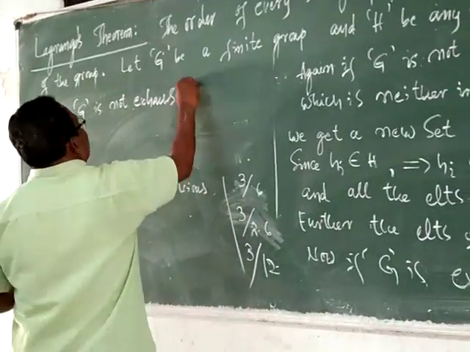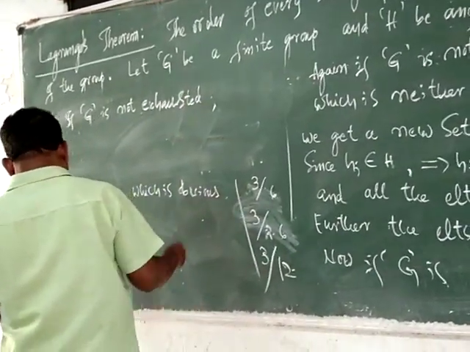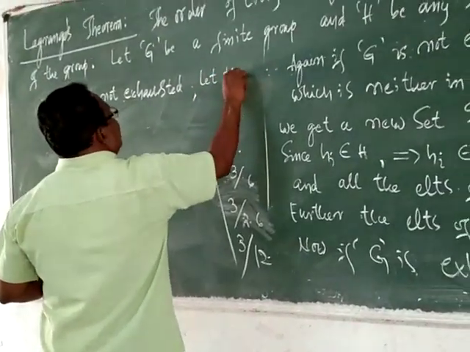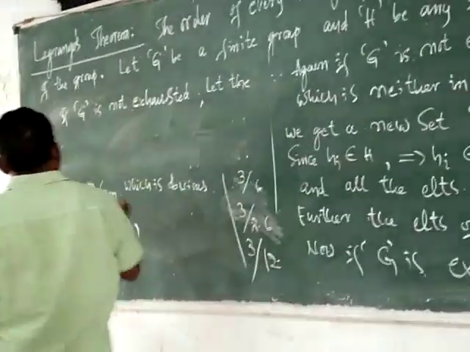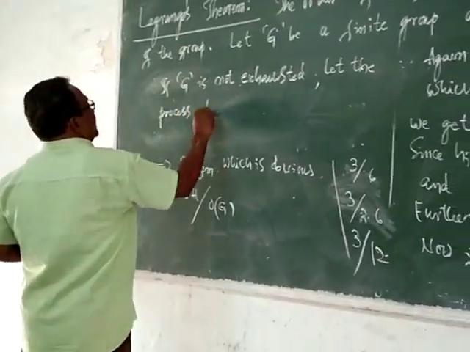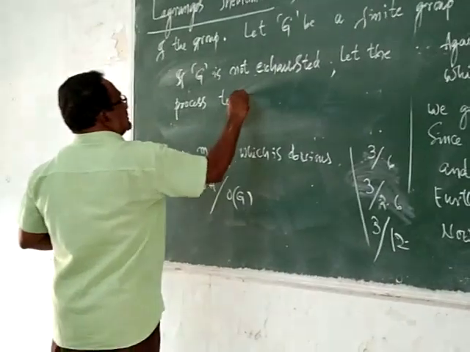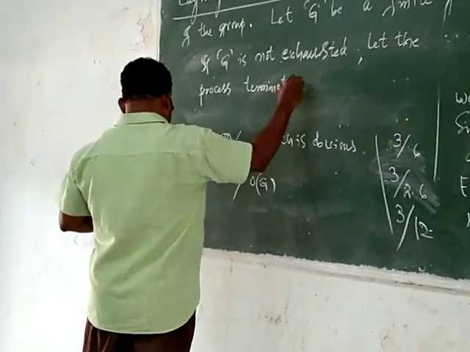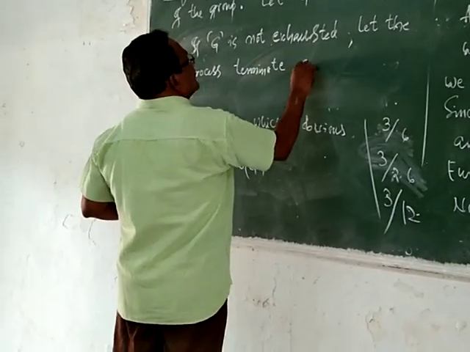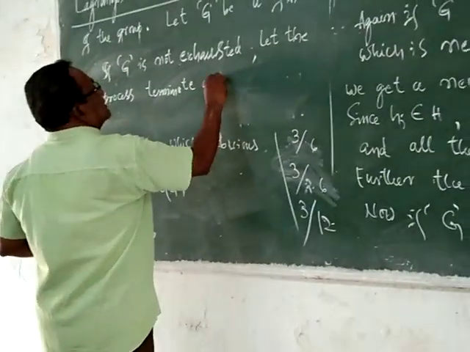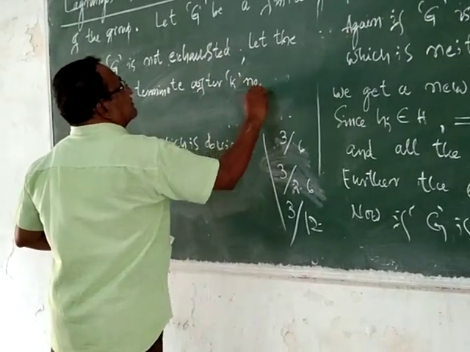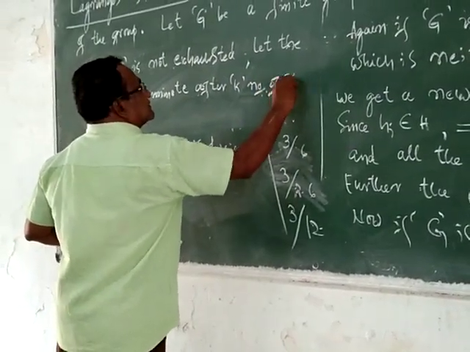If G is not exhausted, let the process terminate after k number of steps.